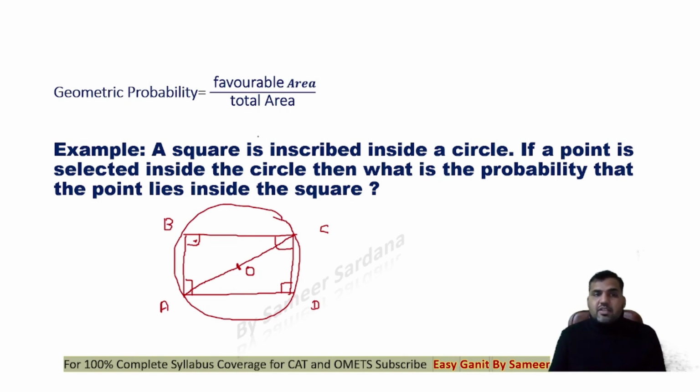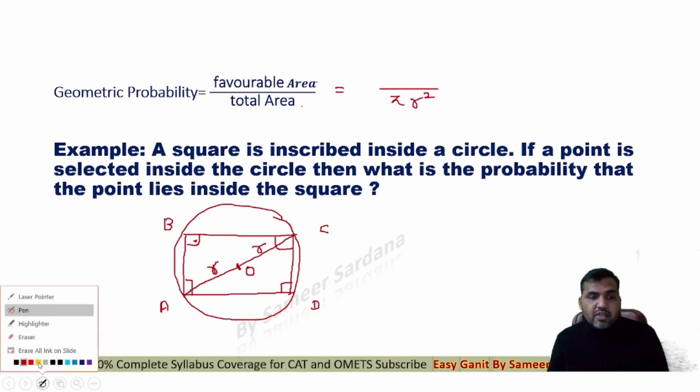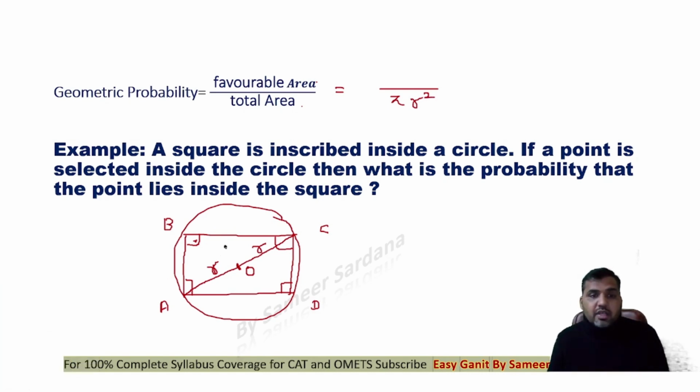Now, as I know that geometric probability is favorable area upon total area, let's say this is radius R, this is radius R, right? Then what will be my total area? You see that the area of the complete circle would be pi R square, right? What is my favorable area? Favorable area is that I want the point to be inside the square. So my favorable area is the area of the square.